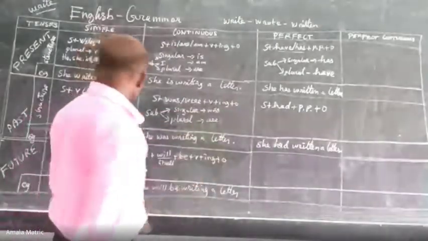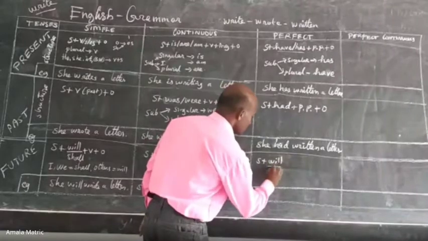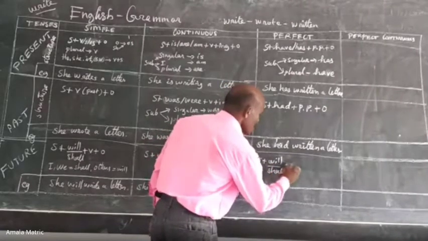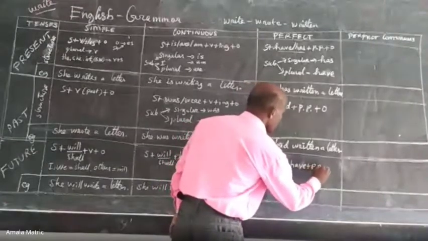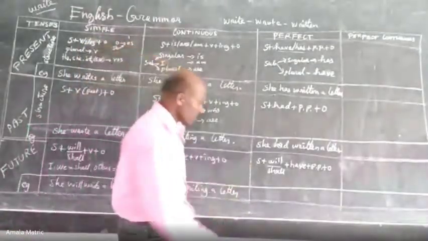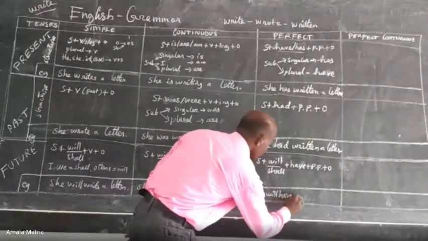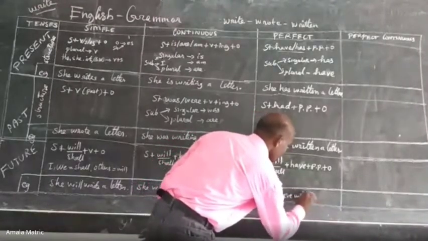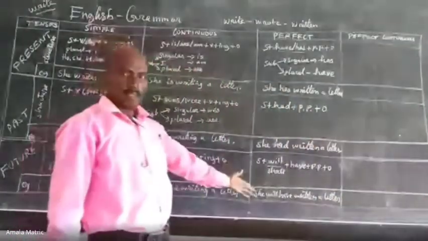Now let's move on to future perfect. Subject will or shall plus have plus past participle plus other part of the sentence. It is the structure of the future perfect tense. Now let's see an example: she will have written a letter. This is the structure and examples.